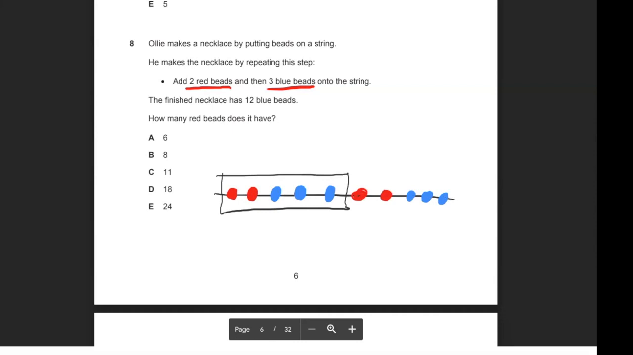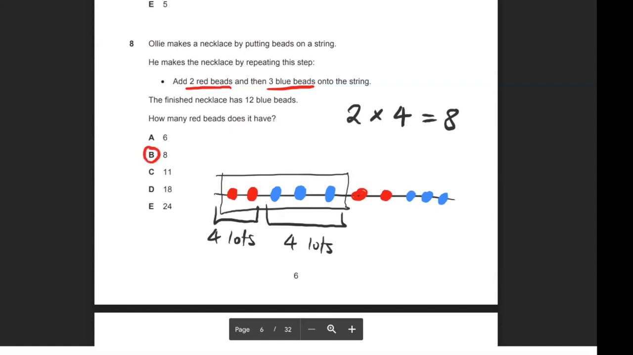So what that means is, if there were 12 blue beads, that means there are 4 lots of the blue beads, which means in this sequence, you would also get 4 lots of the red beads. How many red beads would there be altogether? It would be 2 beads and there'll be 4 lots of it. So 2 times 4, which is equal to 8. So the correct answer for question 8 would actually be option B, which would be 8.